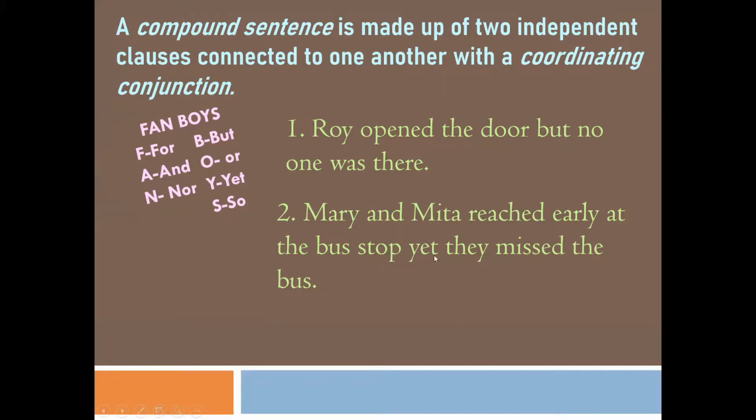Now here yet is used. Yet is a coordinating conjunction. Now let's talk about the other part of the sentence. They missed the bus. Here, they is the subject and missed is the verb. So it has a subject and verb pair. And if you use only this part, they missed the bus, this part also gives a complete meaning. So this is also an independent clause. So this sentence contains two independent clauses which are connected to each other with the help of the coordinating conjunction, yet. That is why it is a compound sentence.